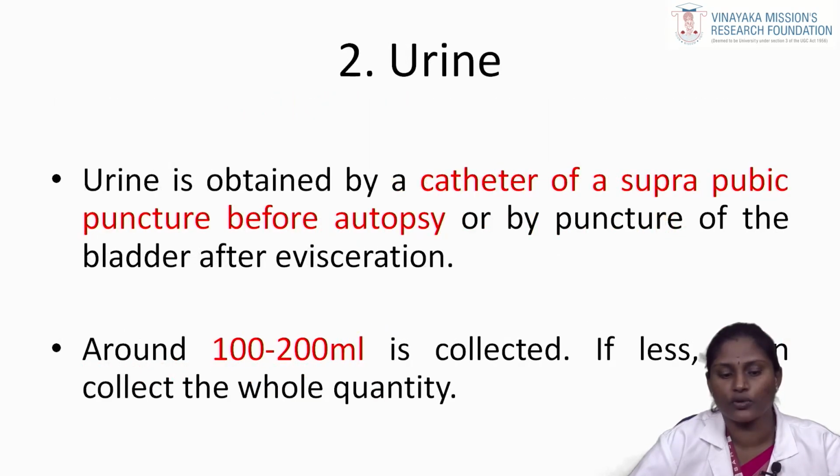Then the second one is urine. Urine is obtained by catheter or suprapubic puncture before autopsy, or by puncture of the bladder after evisceration. Evisceration means the other body fluids will contaminate these samples. Around 100 to 200 ml of urine is collected. If less than that, collect the whole quantity.